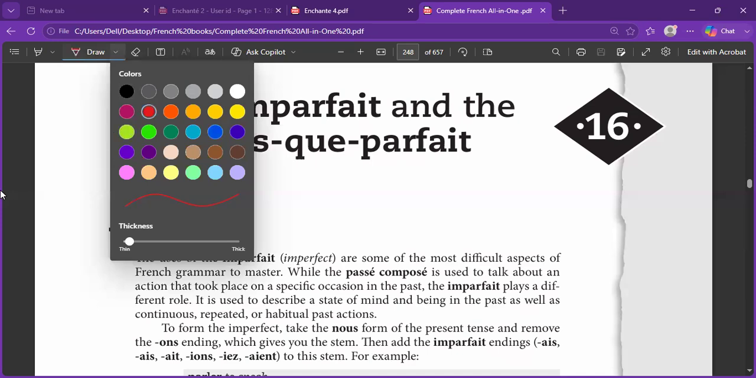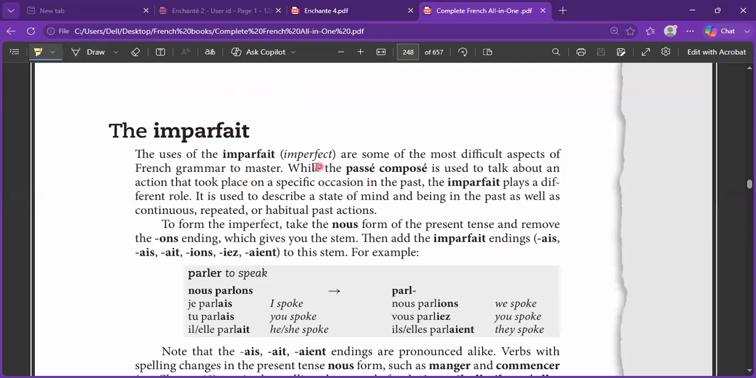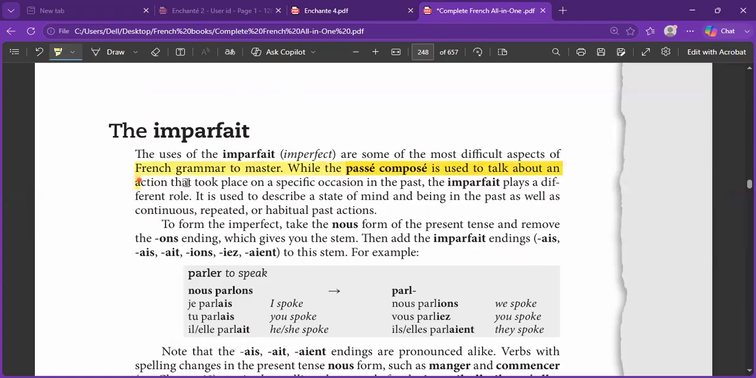In the Passé Composé, we talk about actions which have been taken in the past, but in the sense that they were completed on specific occasions, they were finished, they were one-time events. But the imparfait signifies a different kind of past. For the passé composé, we talk about an action that took place on a specific occasion in the past, and it does not have any continuity. Once and for all, it was finished in the past.